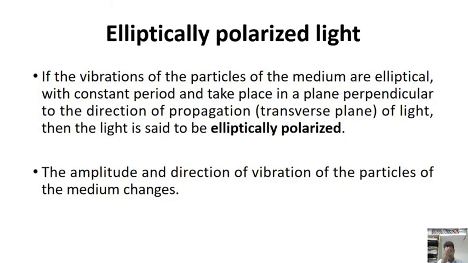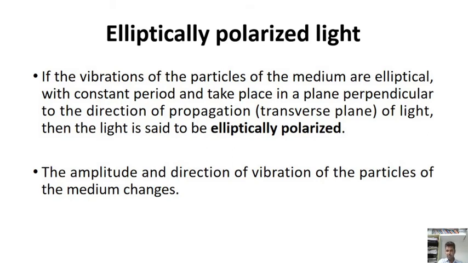Next is elliptically polarized light. If the vibrations of the particles of the medium are elliptical with a constant period and take place in a plane perpendicular to the direction of propagation of light, then the light is said to be elliptically polarized.